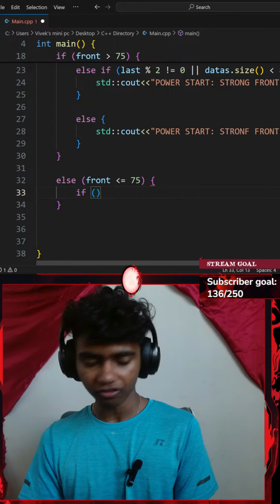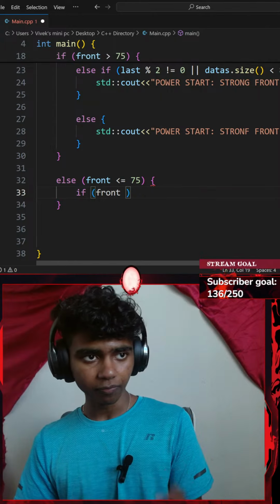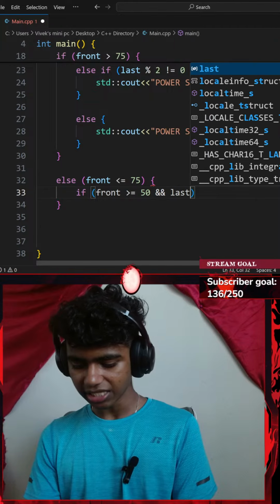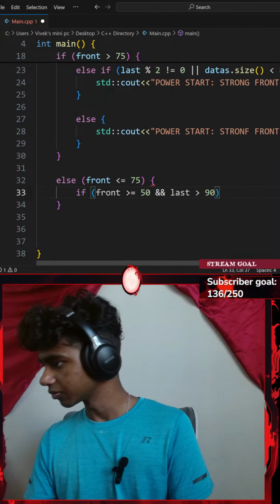Okay, so let's go with if my front variable, if my front is greater than or equal to 50 and my last is greater than 90.